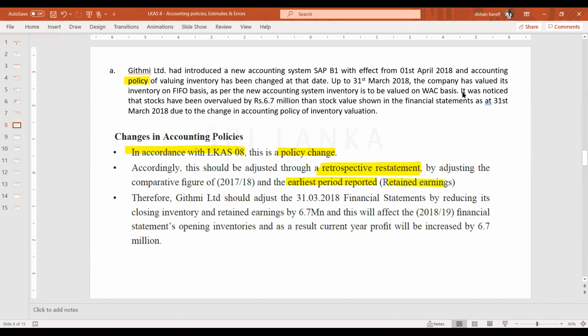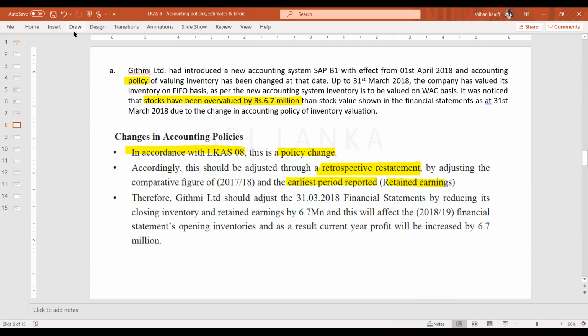When the stock has been overstated, that means the closing stock is overstated, then what will happen to the cost of sales? Cost of sales was understated, so the profit has been overstated, right? If the closing stock is over, your profit also is over.